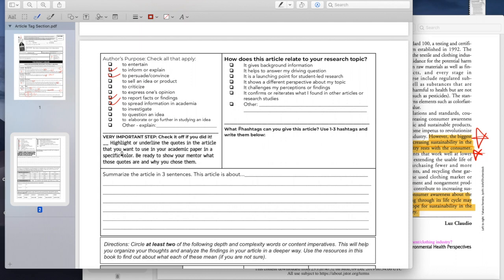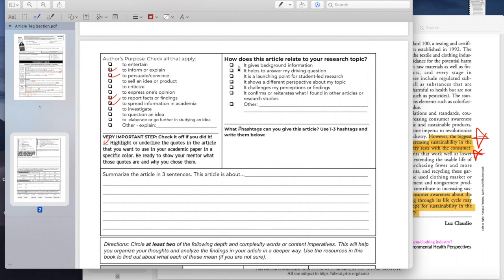Then the next part, it says, very important step, check it off if you did it. Did you highlight or underline the quotes in the article? Yes, we did. We highlighted everything that was important that we could technically use as textual evidence in our papers, in our essays. We highlighted them in yellow, so we did that.